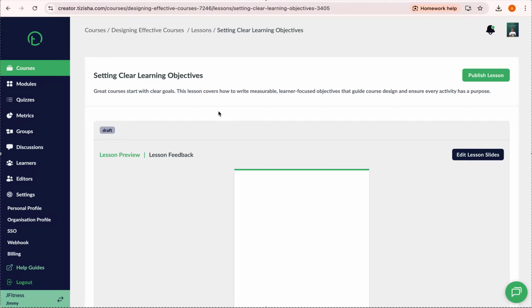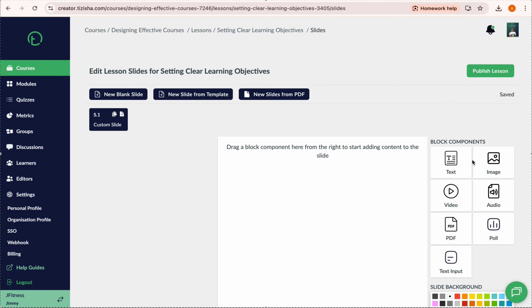Now let's proceed to building the interactive part of this, which is the lesson slides, right? So I'll just click on lesson slides here. Okay, so this is where you create the lesson slides, as I mentioned, and we have different block components, as you can see on my right. So the platform supports text, images, video, audio, PDF, polls, and text input. All these are supported. You can have all these block components in one single slide.